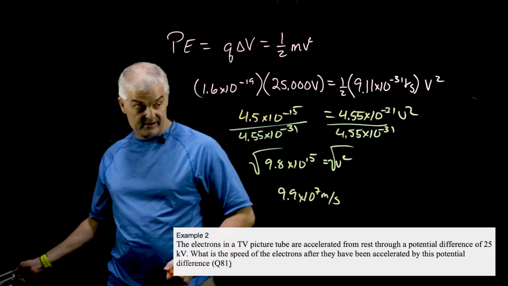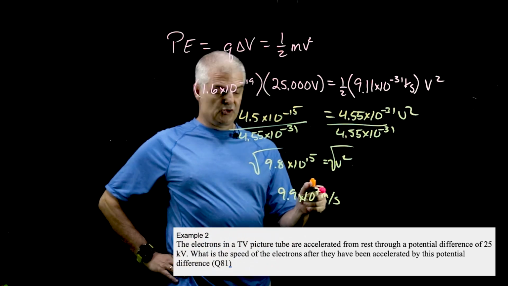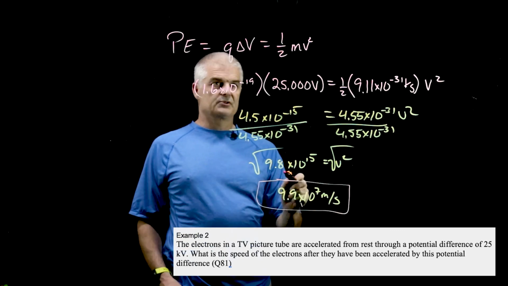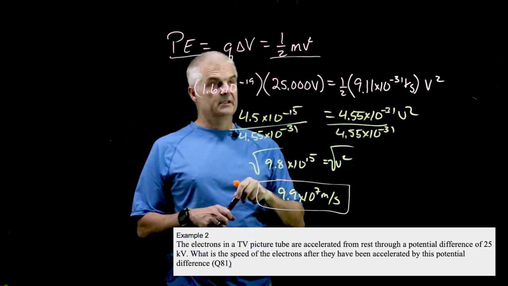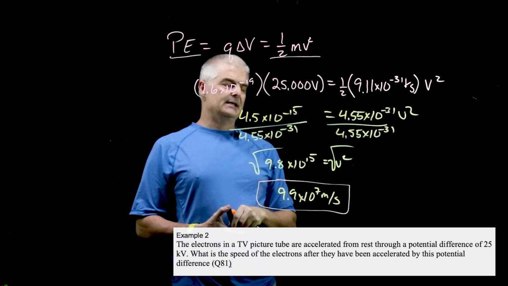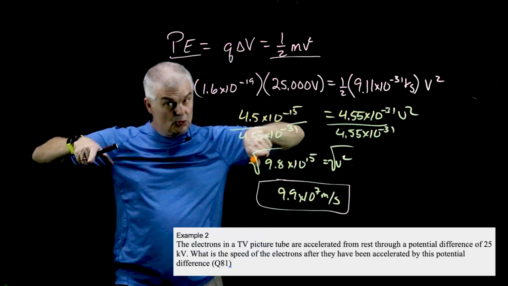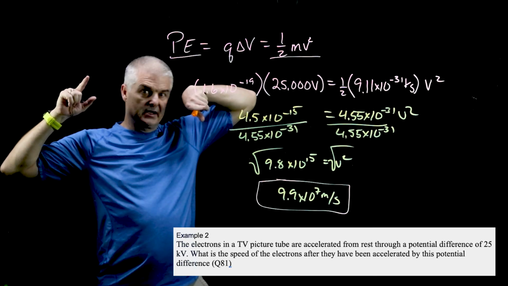By the way, the speed of light is 3 times 10 to the 8th meters per second, so relatively close to this one. But that's how you solve these problems. You're basically setting the potential energy equal to 1/2 mv squared and solving for V. Electric potential can help us solve things because electricity can do things. That's the whole big point that we're leading into so that we can power our devices.